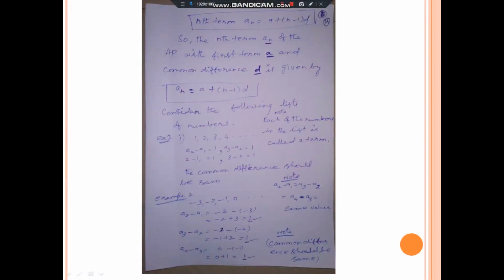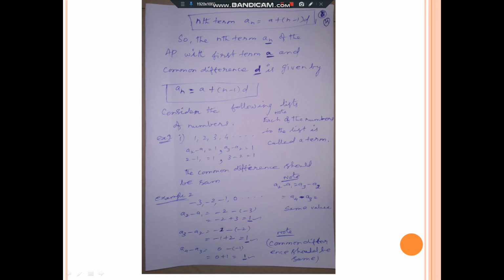Now we will see some examples related to AP. AP means what, students? Arithmetic progression. Now you will see the example. The first example is 1, 2, 3, 4, etc. The note point you have to listen. A is the number, that is the first term.